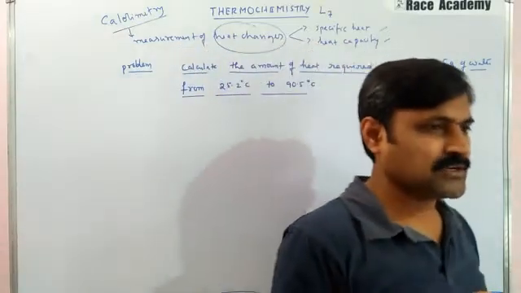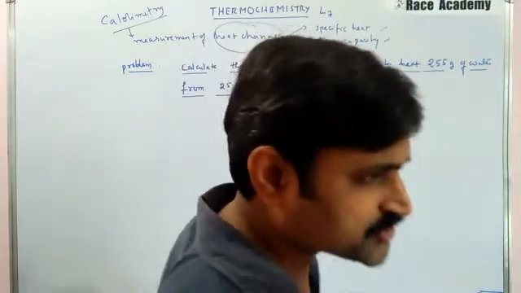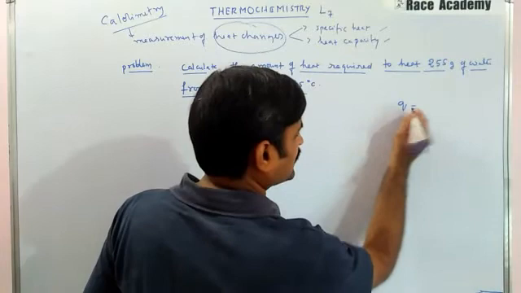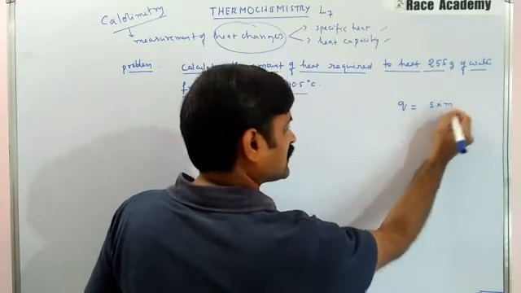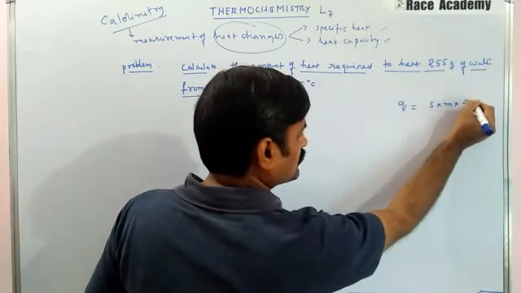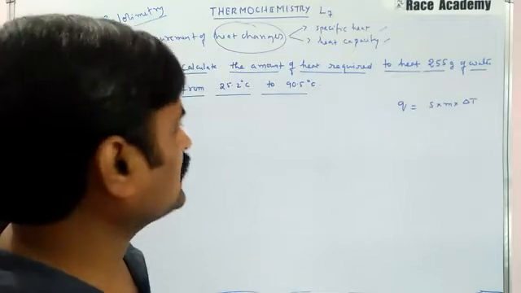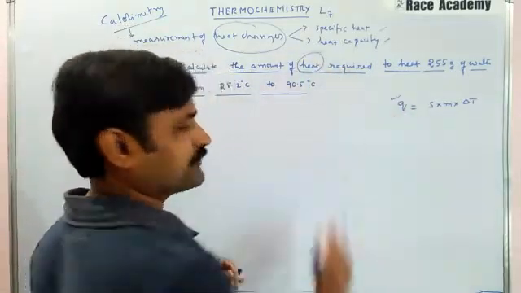After seeing this, what equation will we use? We have discussed the strategy: Q is equal to S into M into delta T. This is the formula we will use to calculate the amount of heat required. This is the amount of heat, the Q value.